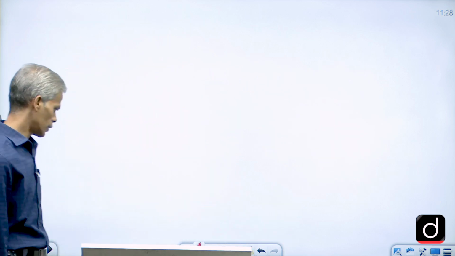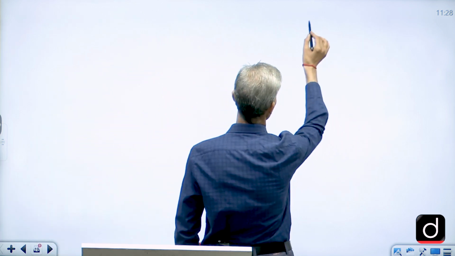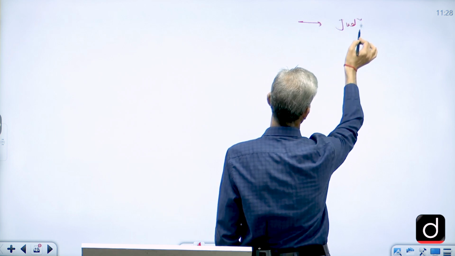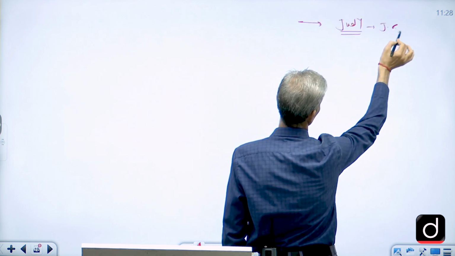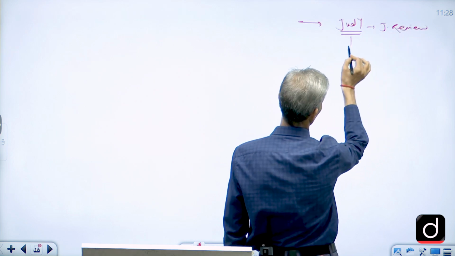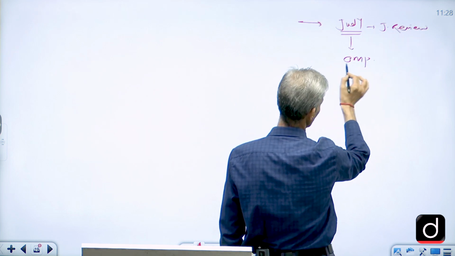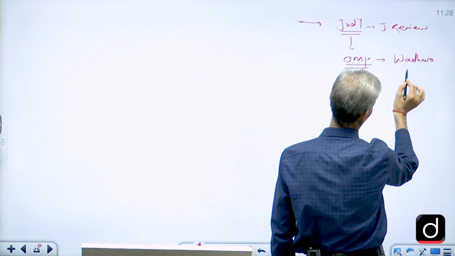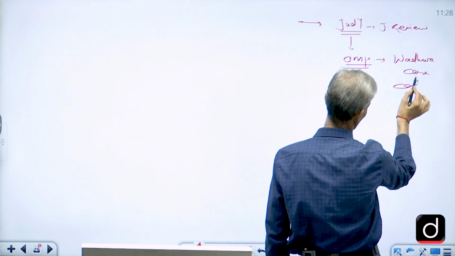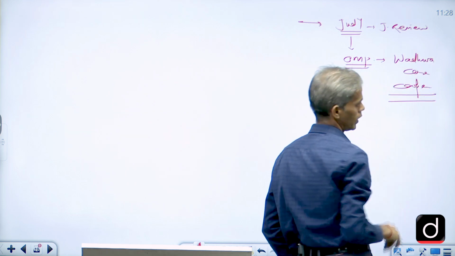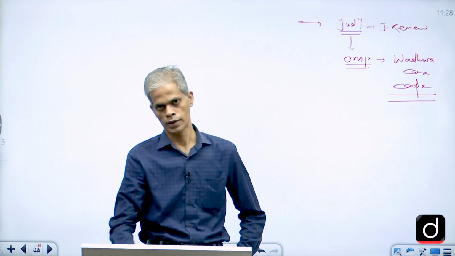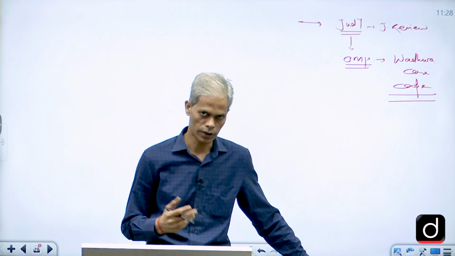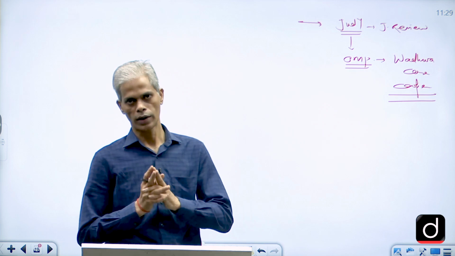However, here you can say something about the role of the judiciary, as far as judicial review on the legislation is concerned, because this power can be misused. Ordinance making power can be misused, and you can give a passing reference to cases like the Wadhwa case, the Cooper case, or the SR Bommai case to a certain extent, which have sought to correct the irregularities or misuse of this ordinance making power.